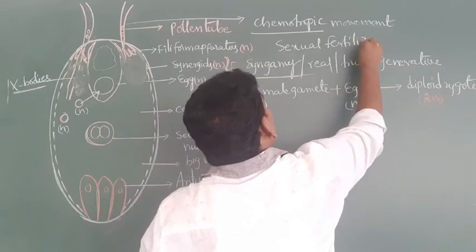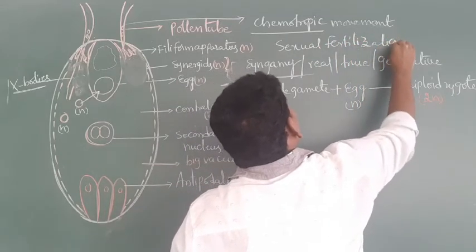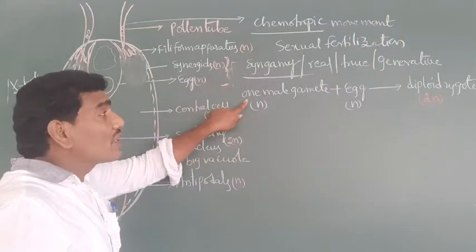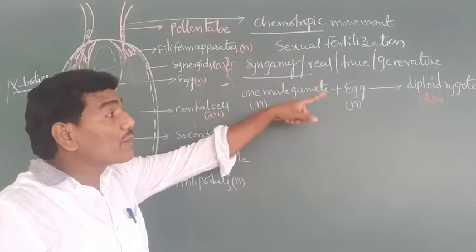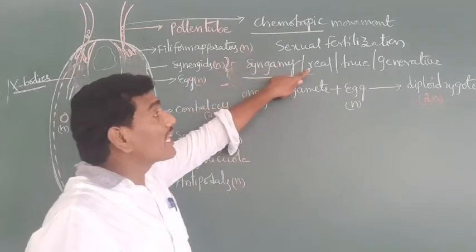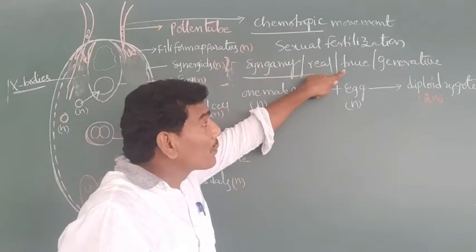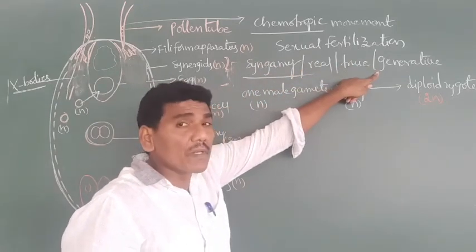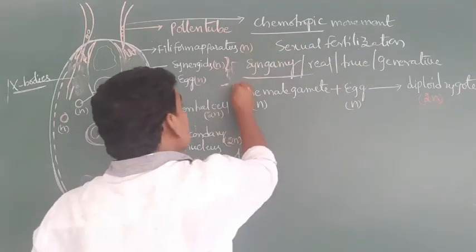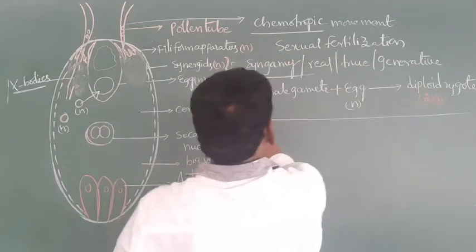One male gamete fuses with the egg to form a diploid zygote. That is called syngamy. That is called real fertilization, true fertilization, generative fertilization, and also sexual fertilization. This is nothing but syngamy.